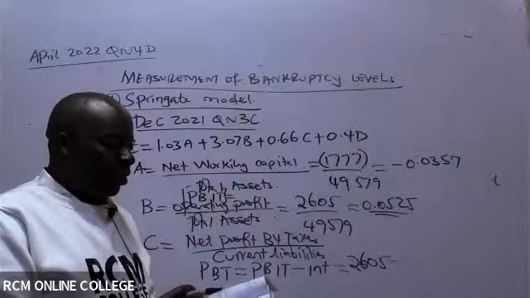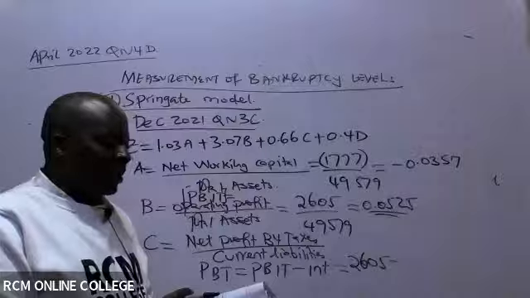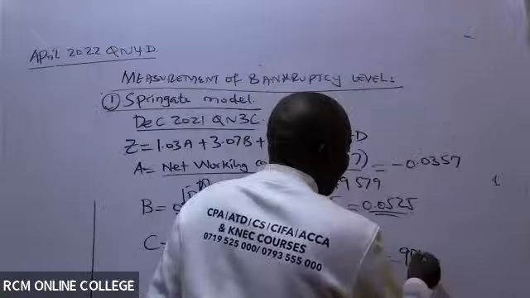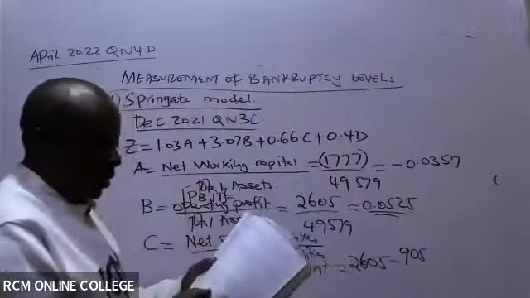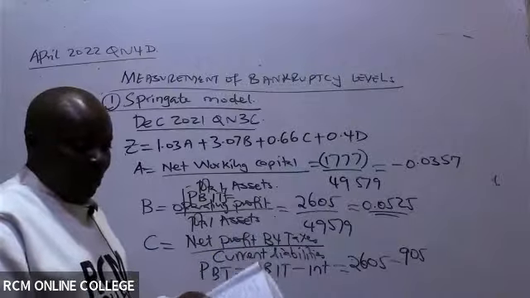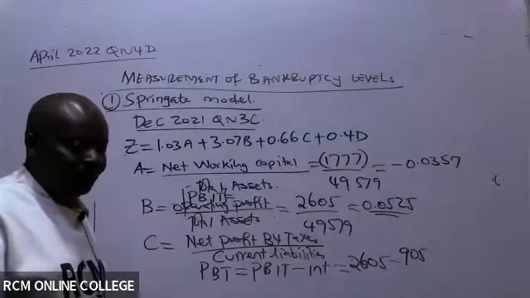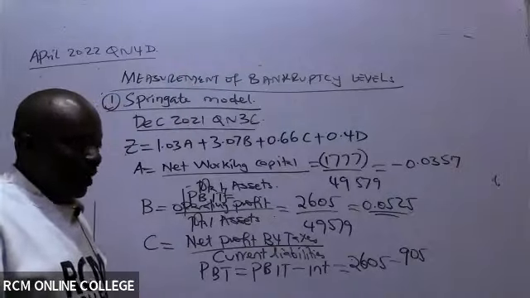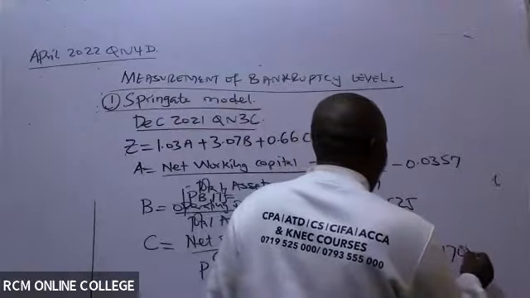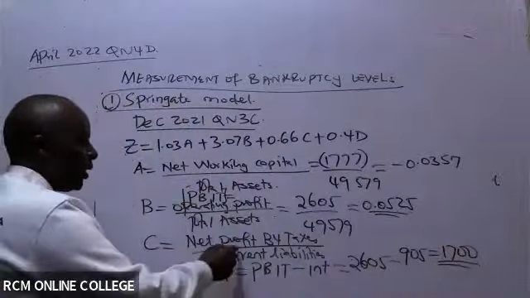It's given in the last paragraph that the company is currently paying interest on a long-term debt instrument of 905. Please cut the 3 zeros. Remember, our table up there is in shillings thousands. So 2605 minus 905 gives us 1700. Thank you so much.